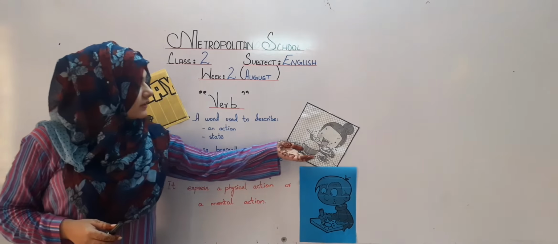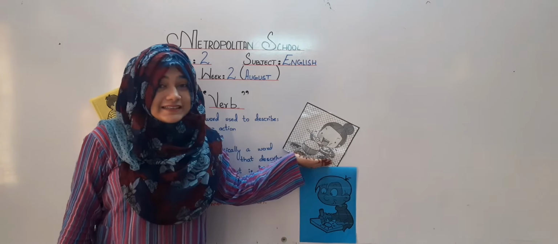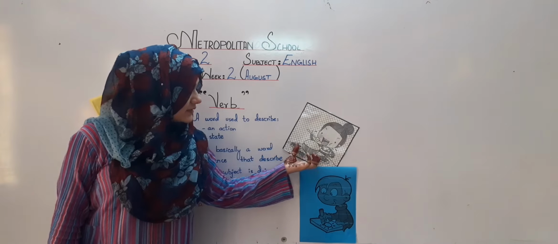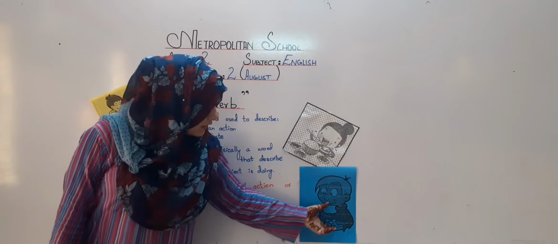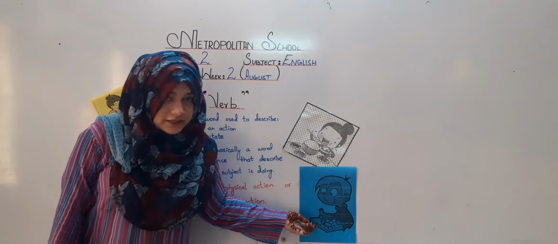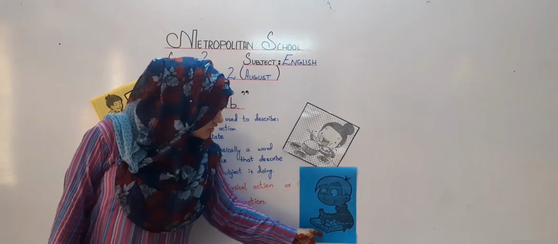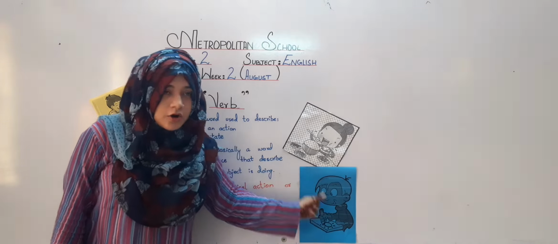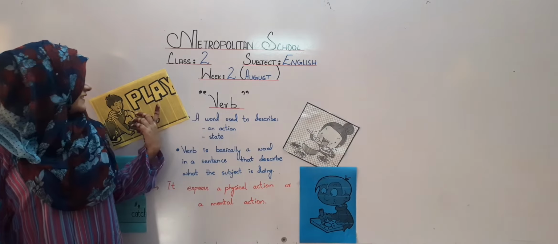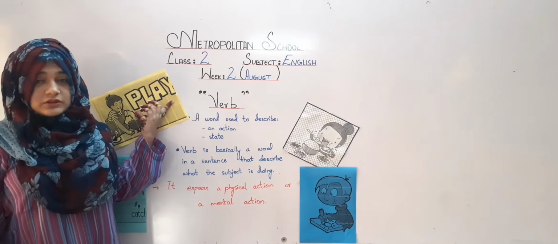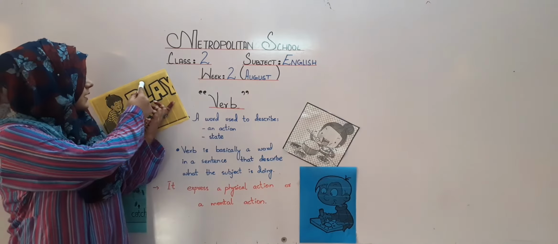Just like you have seen here, a girl is eating. The action which she is doing is eating. Here, a boy is writing or drawing. So the action which he is doing is drawing or writing. Here, he is playing. So the action he is doing is playing.